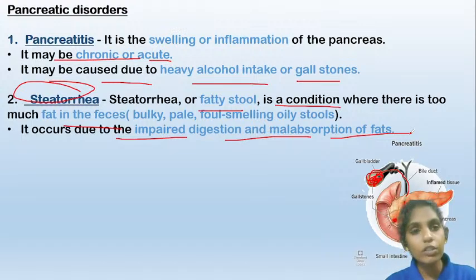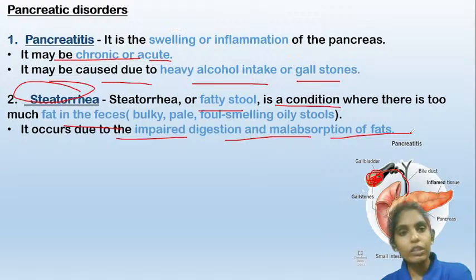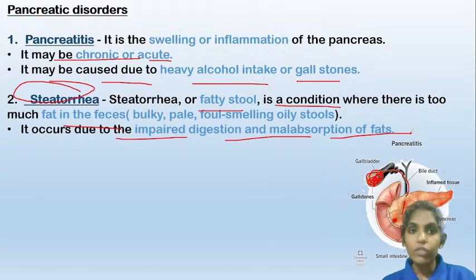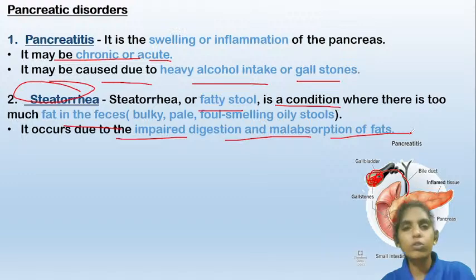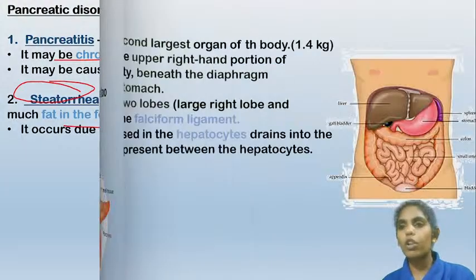pancreatic juice is not released into the small intestine properly, the fats will not be digested properly. When the fats are not digested properly, they will not be absorbed into the bloodstream. And when they are not absorbed into the bloodstream, where will they go? They will just remain in the food, and they will be excreted out in the form of waste. So that's why the stool will appear oily, because of the presence of undigested fats. So that is about the pancreatic disorders.